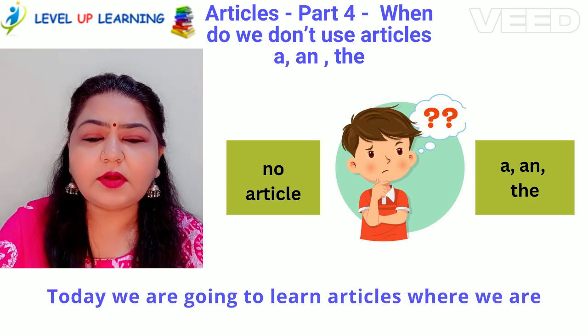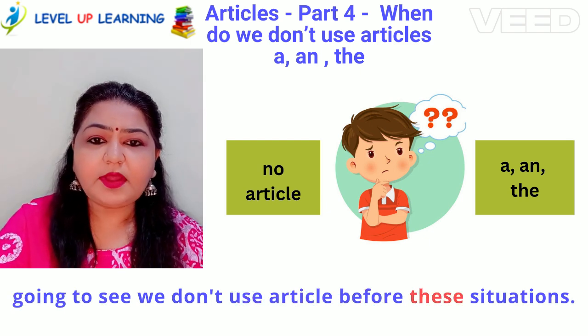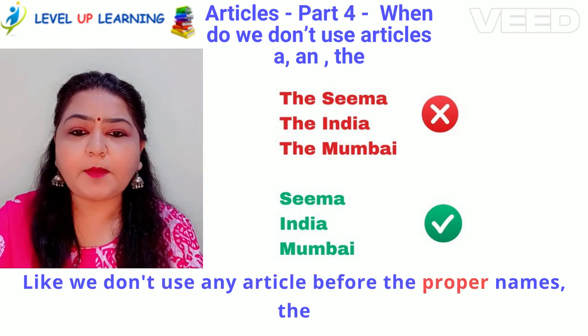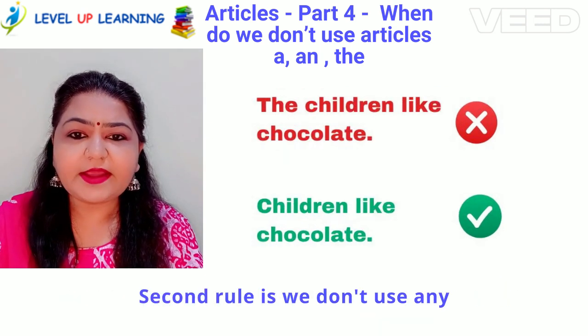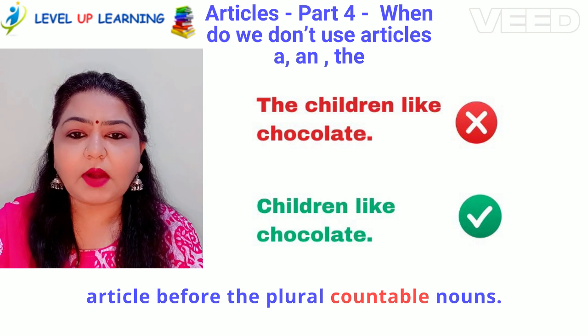Today we are going to learn articles, where we are going to see the situations in which we don't use an article. We don't use any article before proper names, the names of people or the names of cities. Second rule is we don't use any article before plural countable nouns.